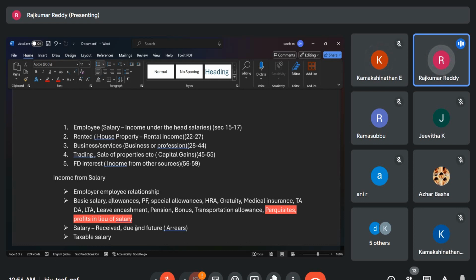So the points to remember are the employer-employee relationship, salary paid, salary due, salary advance. Everything is liable to be taxed. And gratuity and pension, everything is taxable, subject to some allowances we will get as a deduction under section 10. And if the employer contribution is more than 12% in the PF, that is also chargeable to tax. Excess only, not the entire amount, more than 12% contribution.